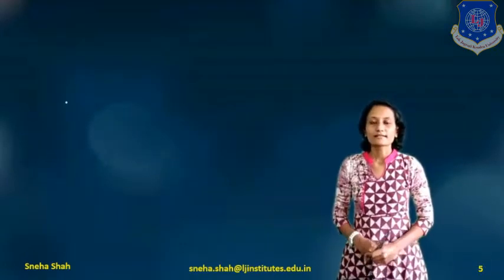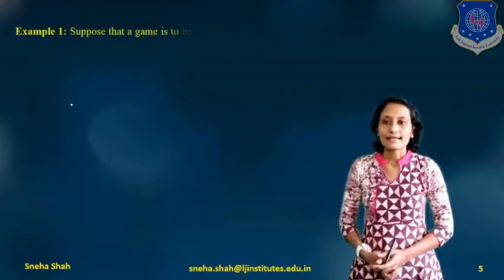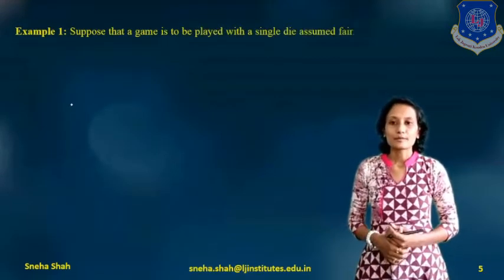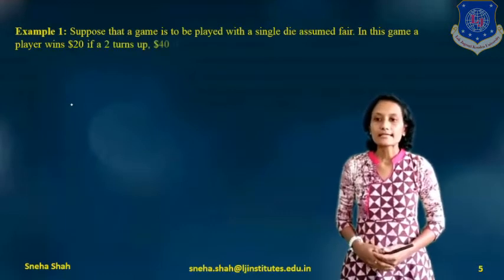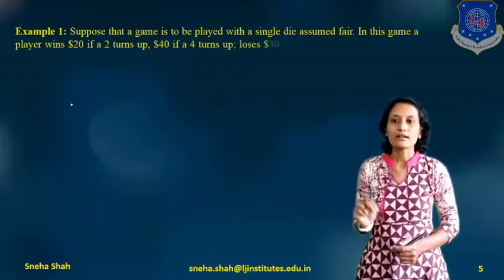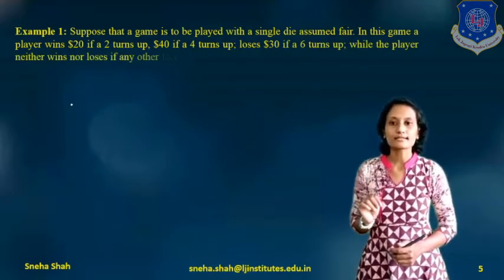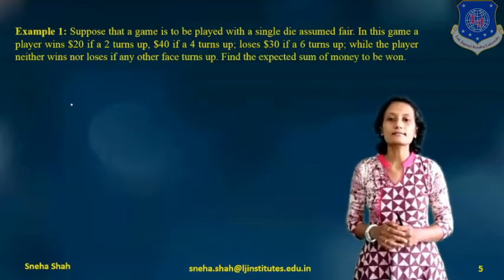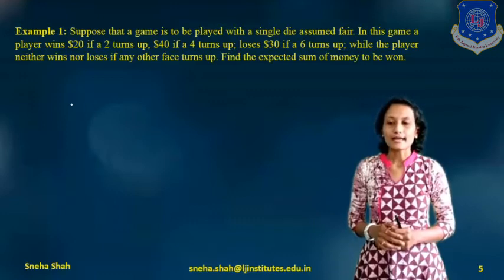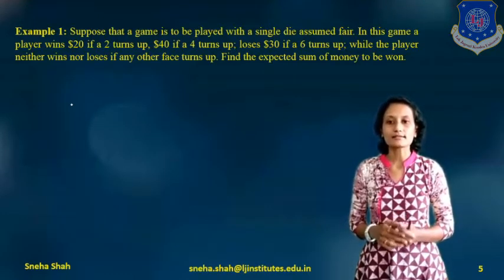So if we solve some examples based on this, the first example is: suppose that a game is to be played with a single die. Assume it is a fair die. In this game, a player wins $20 if a 2 turns up, $40 if a 4 turns up, and loses $30 if a 6 turns up, while the player neither wins nor loses if any other face turns up.